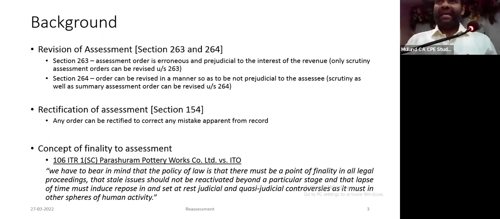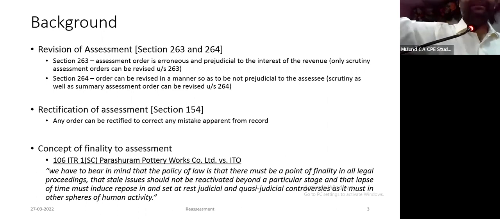Section 264 can be used by the assessees to claim some benefits which they have missed while filing their return of income or during the completion of assessment. This is a very beneficial section. Everybody is aware that in the budget they have proposed a voluntary disclosure scheme kind of thing. That can be used only if you want to offer something more, not if you want to claim some benefit.